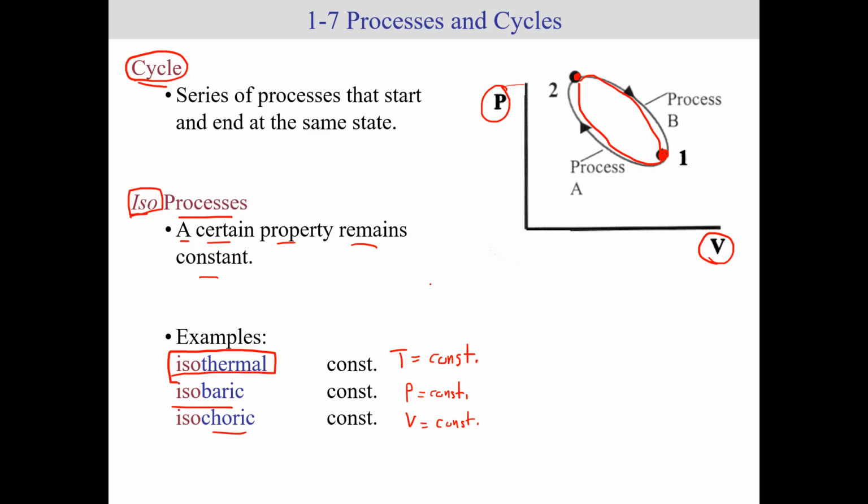Remember I told you that if I want to describe a state, I need at least 2 properties. So I have 2 properties to describe one state, and let's say I'm going through a process that goes from state 1 to state 2. I need 2 properties at each of these states. What's great about an iso process is that, for example, if I know the temperature at state 1 and it's an isothermal process to state 2, the temperature at state 2 would equal the temperature at state 1. So automatically, due to knowing the type of process, I already know one of the 2 properties that I need at state 2 in relation to state 1. All right.